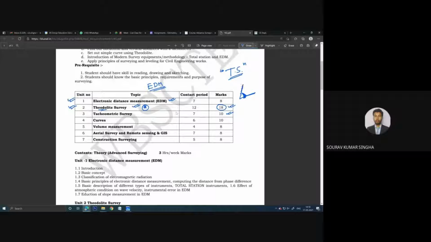Now you may ask, sir, we have also used another tool to determine an angle. Can anyone tell me which tool we used in the previous semester? Anyone? Hello?